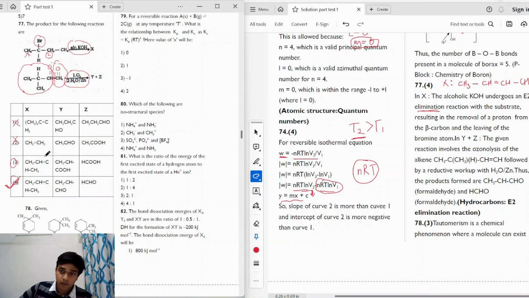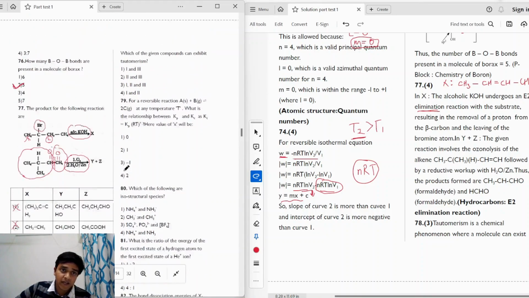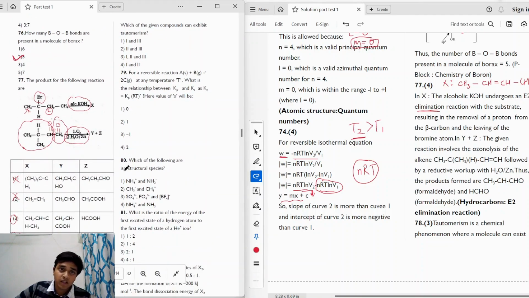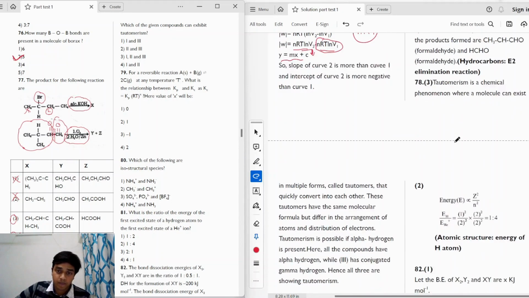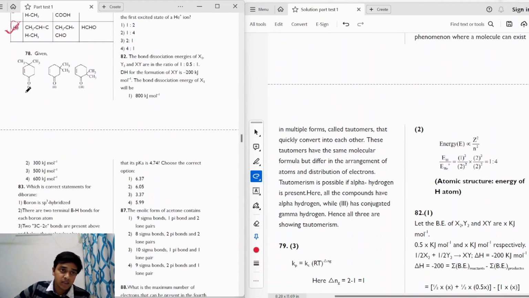Okay, moving on to the next question, we have three different molecules given, and it is asking which of the given compounds can exhibit tautomerism. Okay, so these are the three different compounds that are given to us in the question. So we have to find out which of the following can give us tautomerism. So what happens in tautomerism is, if we draw molecule 1, right? So this is the structure of molecule 1.